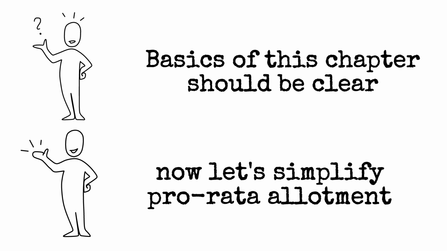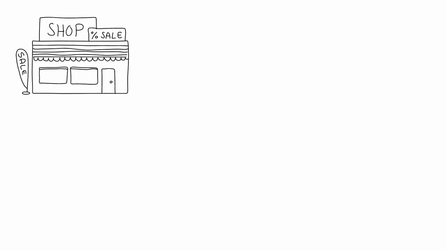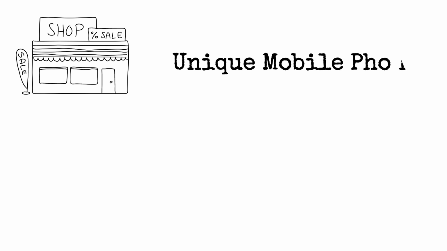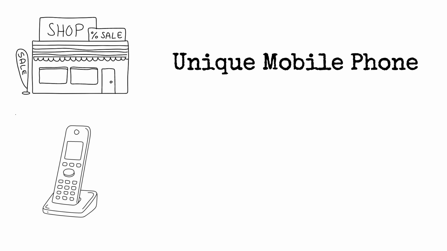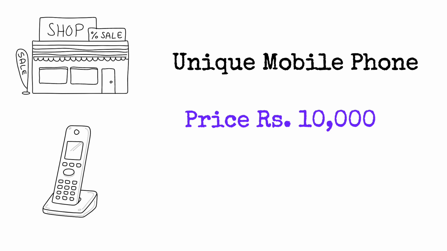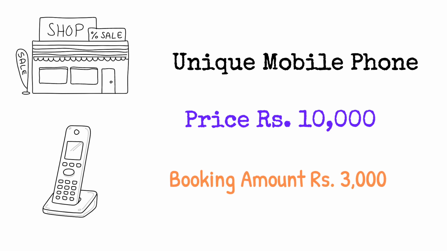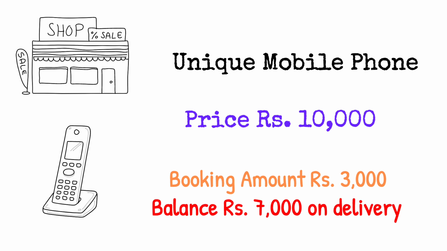I'll try to simplify as much as possible. So instead of taking you directly to a sum, I'll just take you to an example. Think of a shop selling mobile phones. They have a variety of phones, but before the pujas, before the festive season, they have come up with a very unique mobile phone. The price is also very nominal, only 10,000 rupees. Looking at the huge demand for the phones, they have kept a booking amount of 3,000 per phone. If you want it, pay 3,000 per phone, and the balance 7,000 you pay on delivery.